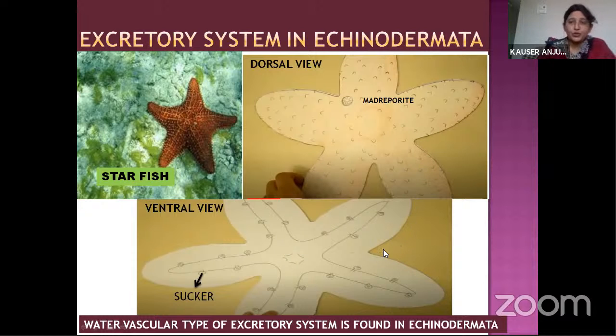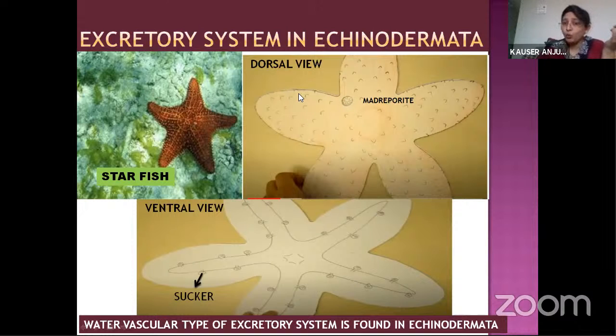So what type of excretory system does it exhibit? It exhibits the water vascular type of excretory system. Vascular means having vessels, and vessels means tubes. So when the water enters into the Echinodermata, there will be tubes inside the body.